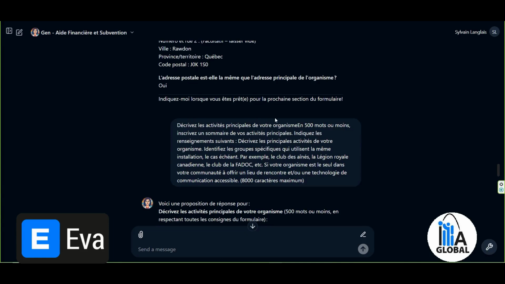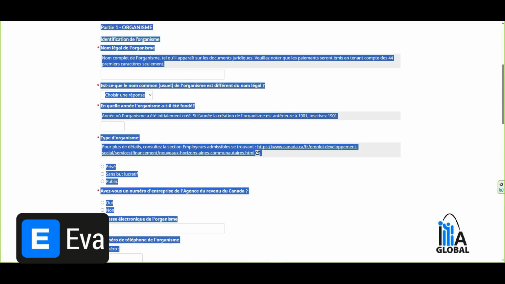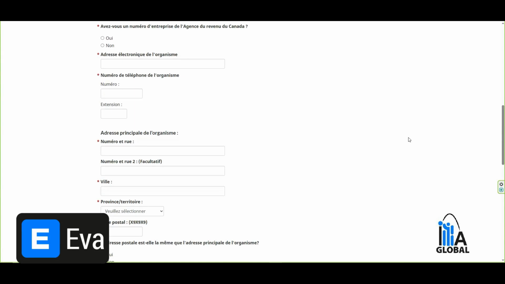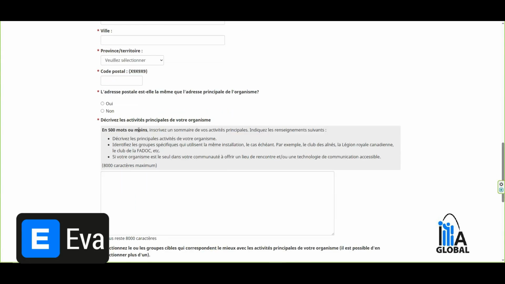Describe the main activities of your organization, of your entity, in 500 words or less. Write a summary of your activities and provide information about your organization's activities, any specific groups that use the same facility if applicable, such as the Seniors Club, the Royal Legion. It's in the program here that we have that information. Describe in 500 words or less. So I copied and pasted it here.